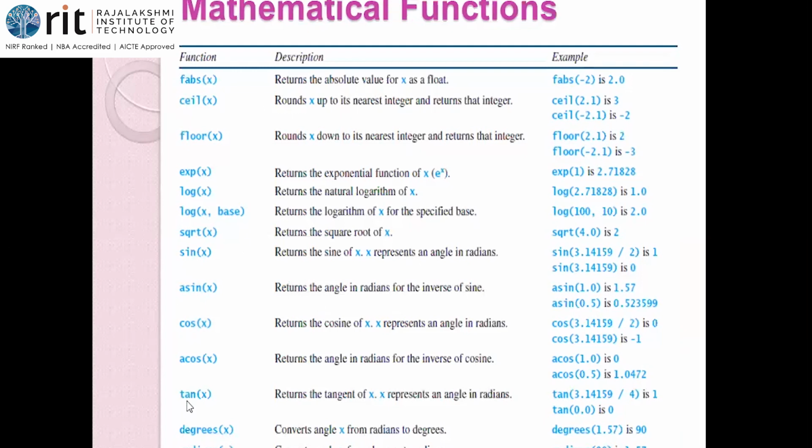I can find the tangent value, sine value, cosine value, square root of a number, logarithm value. Okay, absolute value in floating type, that is what fabs is. Ceil, floor, and all, all these are available. Instead of calculating it, I can have it done using this. Square root of a program, just a simple line. Square root of the input value, you will get the square root value.